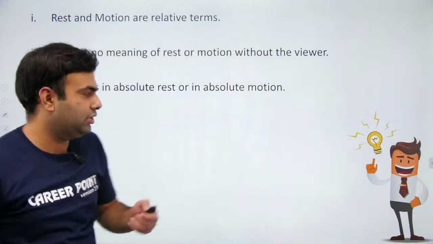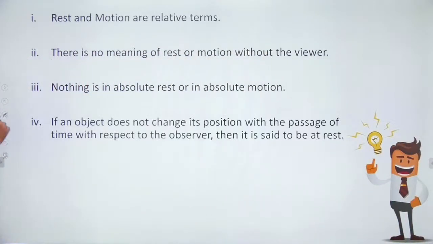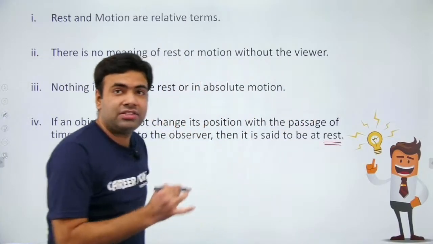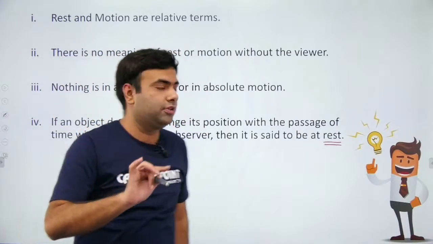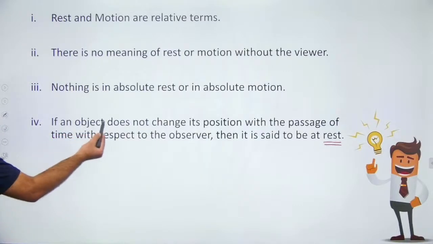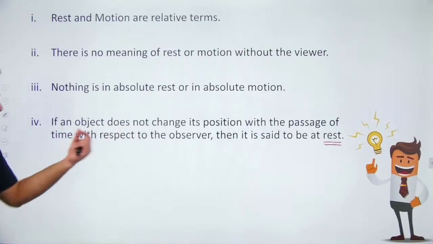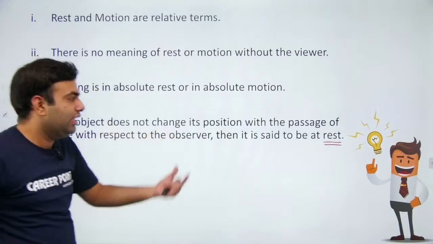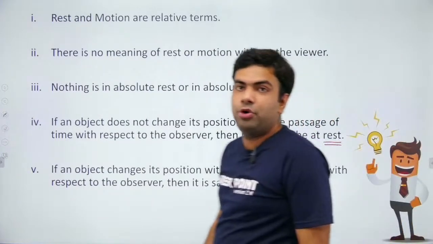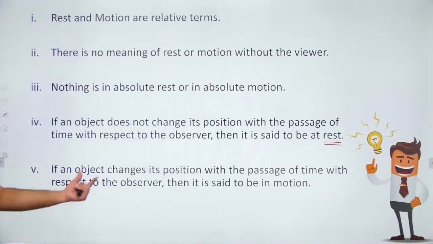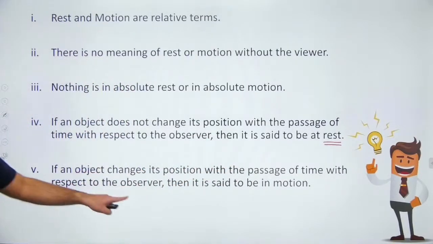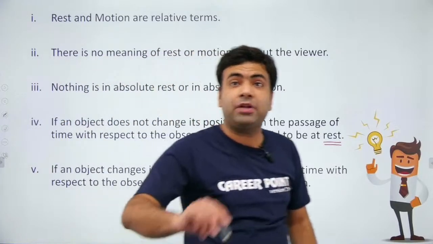The same thing that I have told you. Now, what is the definition of rest? Listen carefully, because rest and motion are defined according to the observer. The correct definition of rest is: if an object does not change its position with the passage of time with respect to the observer, then it is said to be at rest. Similarly, what will be the definition of motion? If an object changes its position with the passage of time with respect to the observer, then it is said to be in motion with respect to that observer.